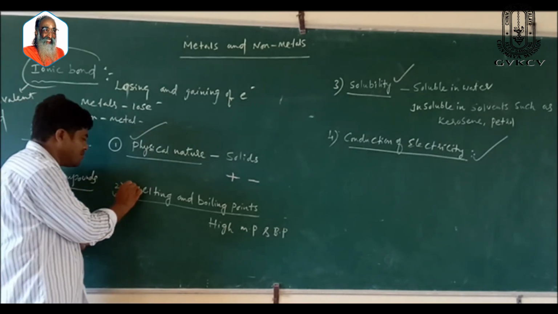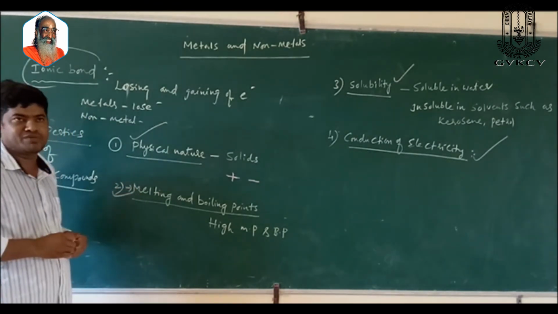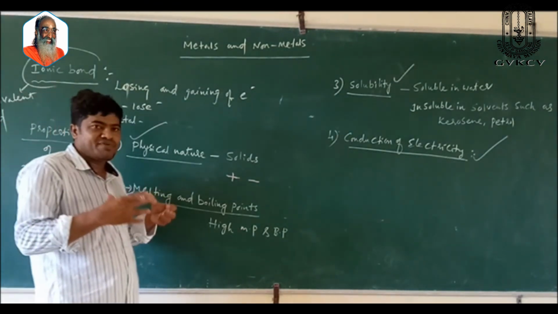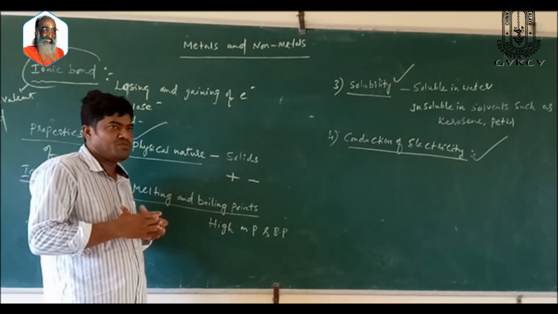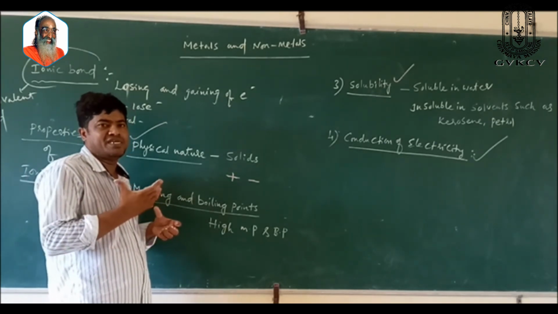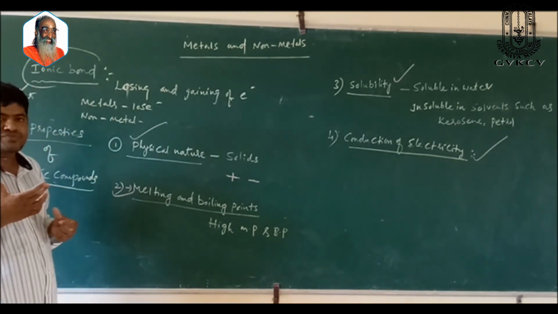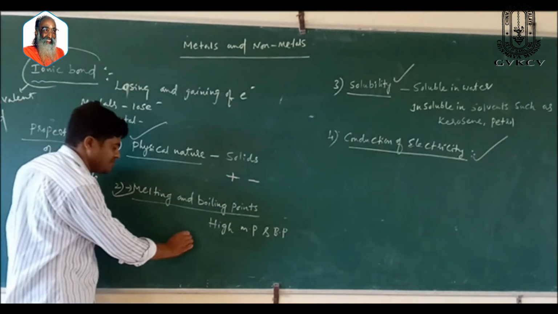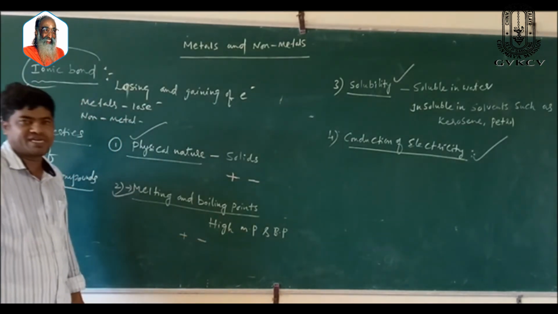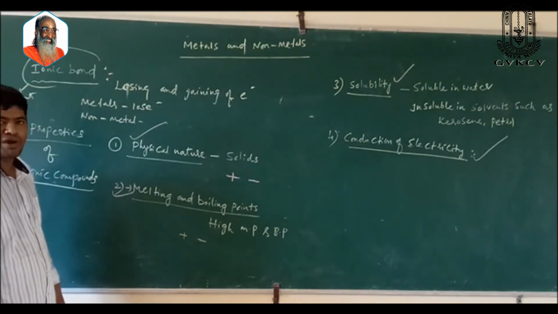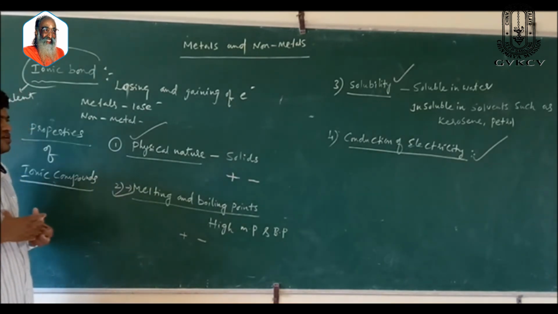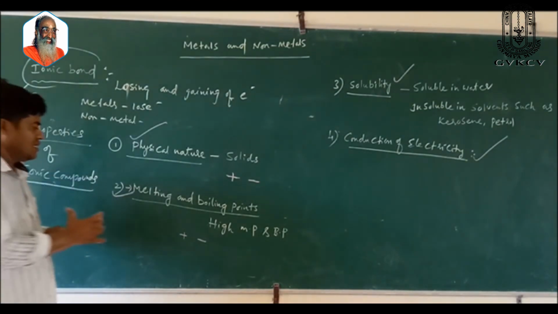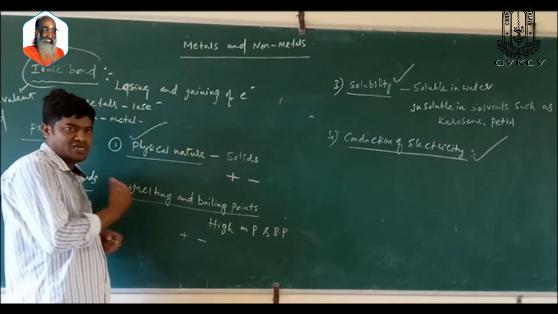Melting points and boiling points. They have high melting and boiling points because a considerable amount of energy is required to melt them. We need to supply heat in order to melt or boil them, and also there is a strong force of attraction between these oppositely charged particles. That is the reason here.